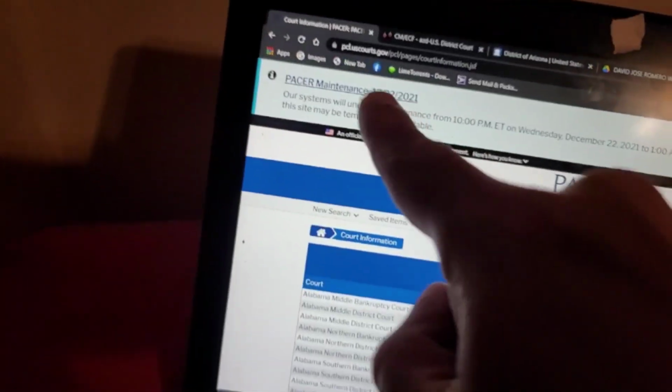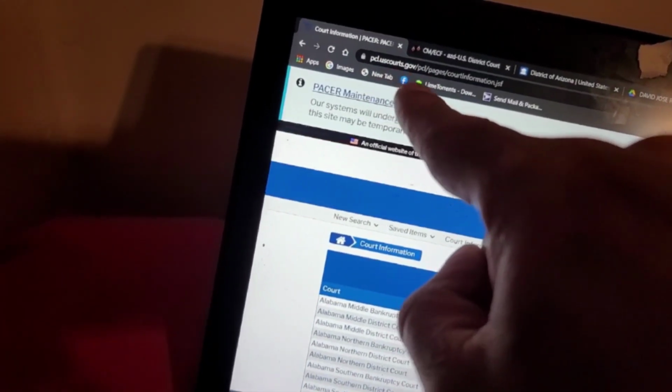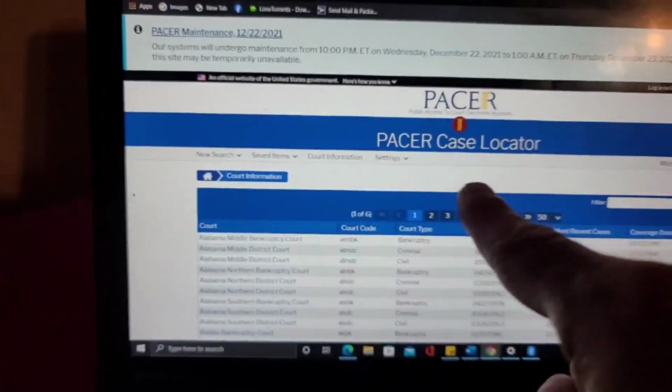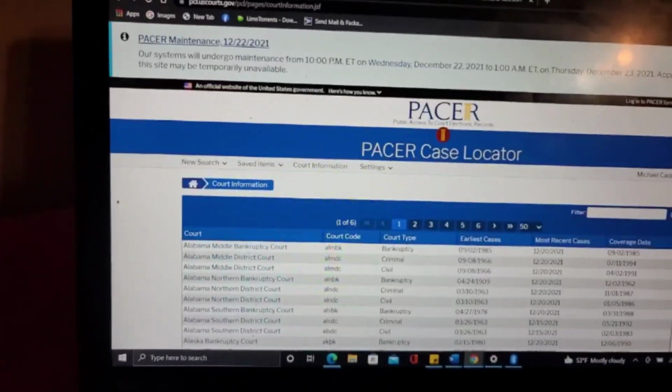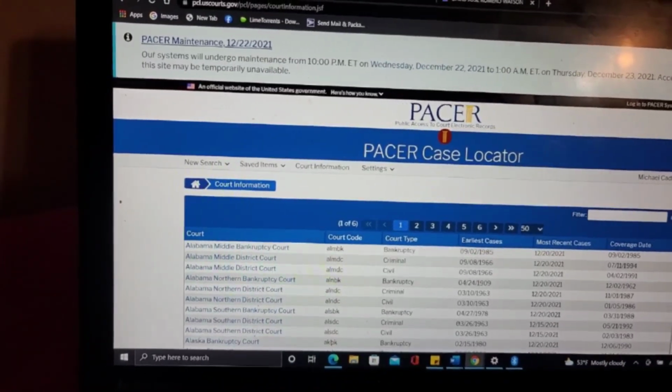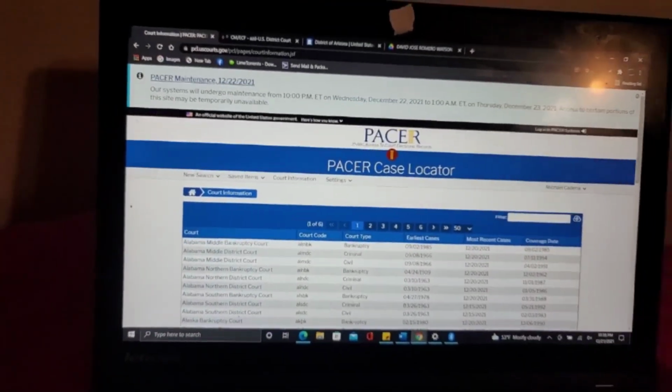So you got to go to this website right here, pd.uscourts.gov, and you're going to the PACER case locator. This is the federal government website for the federal courts, so you can search for files. I've already registered, so I'm just showing you how to look up his file, and this is actually my first time doing this. I just registered, but I figured out up until this point.